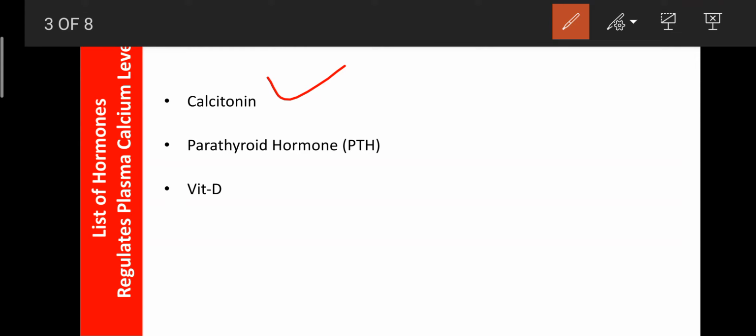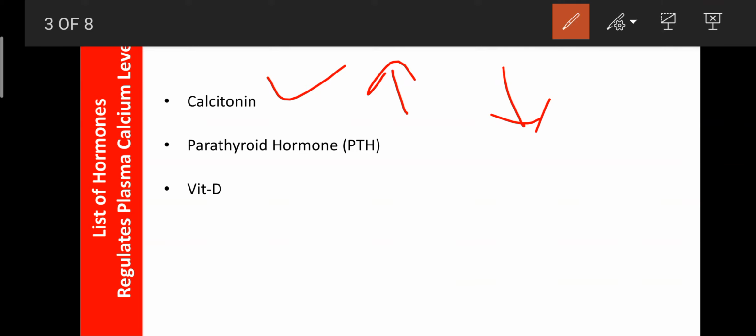So those are involved in the secretion of the calcitonin. Okay, so this calcitonin is involved in the regulation of the calcium when the blood calcium level is more. So at that time only calcitonin is released, and it can decrease the elevated level of the calcium.